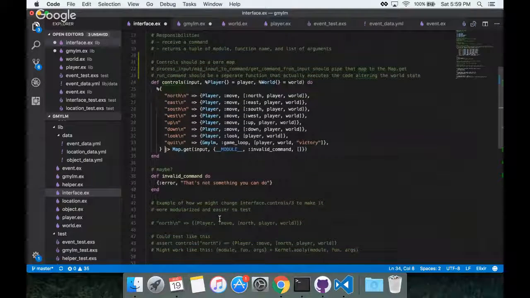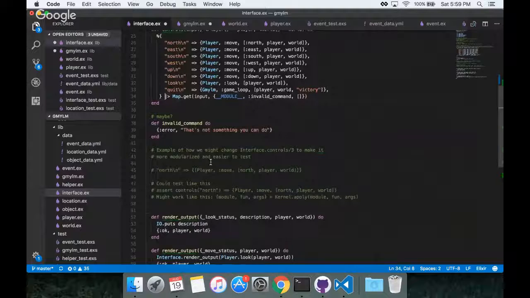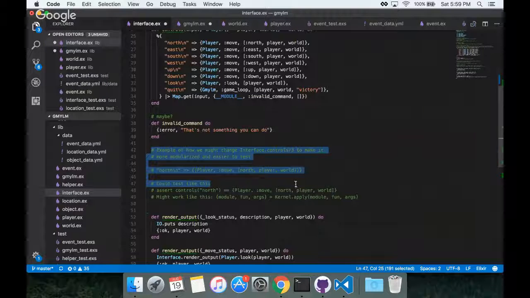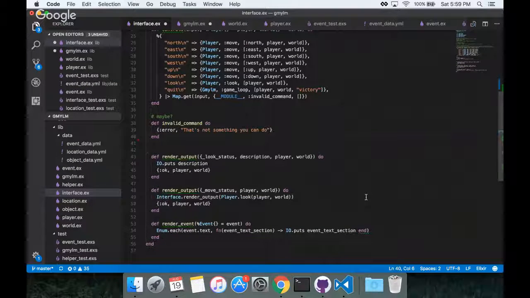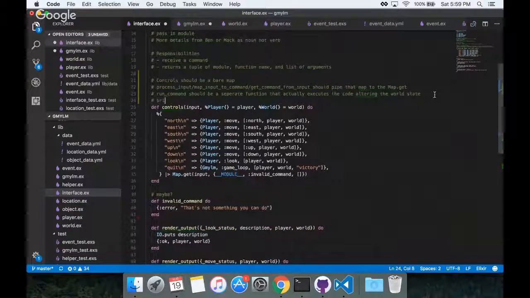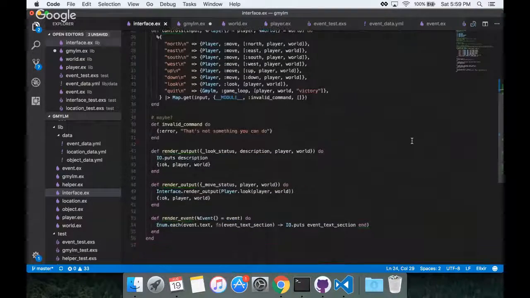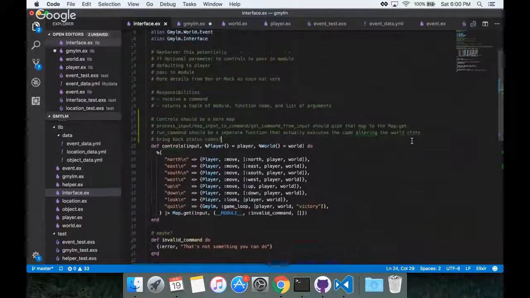So moving on, invalid command, blah, blah, blah. That's good. Example of how we might change interface.controls to make it more modularized and easy to test. This is actually the implementation that we ended up going with, and this is how we ended up testing it. So we can go ahead and get rid of that. And maybe we want to make a note here to bring back status codes. Originally, these all returned status codes as part of the tuple, and I ripped that out because I was having trouble getting it to work a couple episodes ago. Maybe last episode.